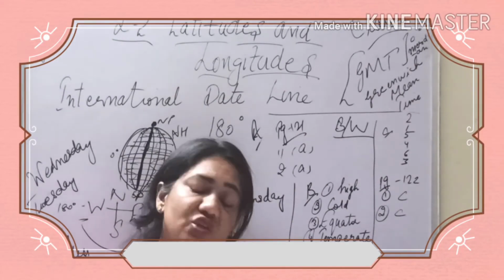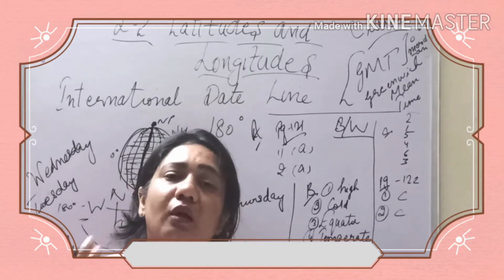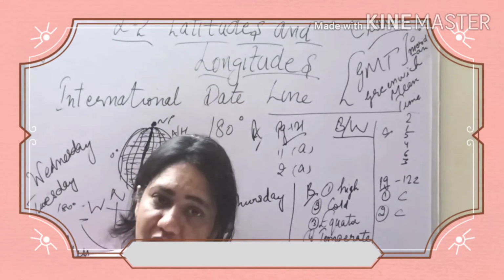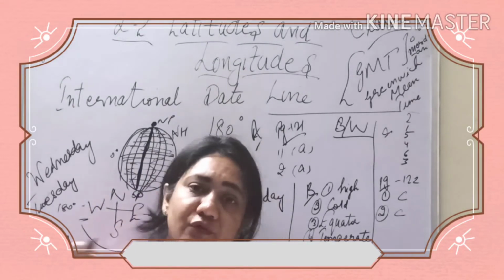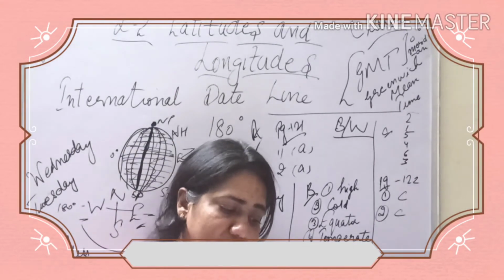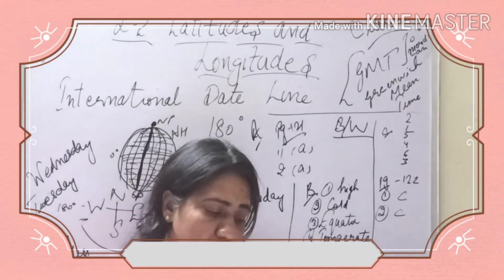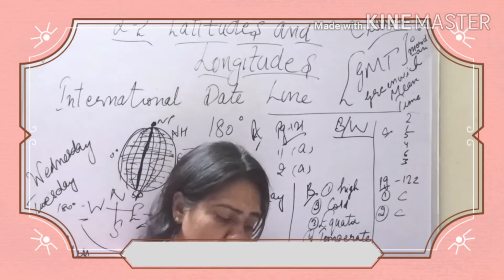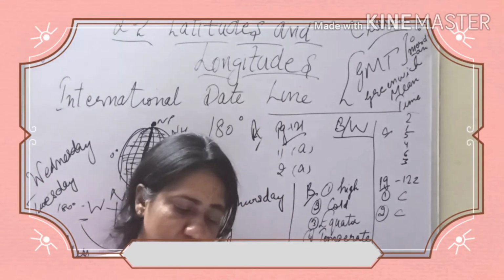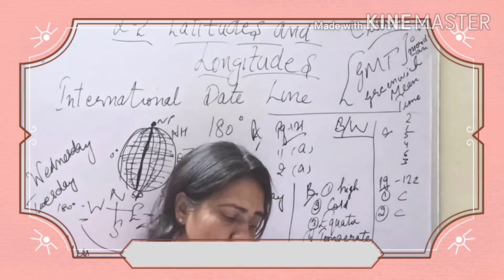So with this we finish the book work. Then we have some short question answers or differences or long question answers that we need to do in our notebook. So I'll be sending you the PDF file of this. So you have to do the question answers accordingly in your notebook. We have differences between latitudes and longitudes, then torrid zone and frigid zone. Then short questions are there, long questions are there. We are not going to do the HOTS and we are not going to do the value base. So just the short question answers, differences and long question answers that I'll be sending you.